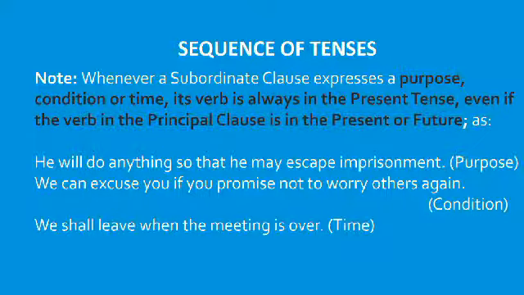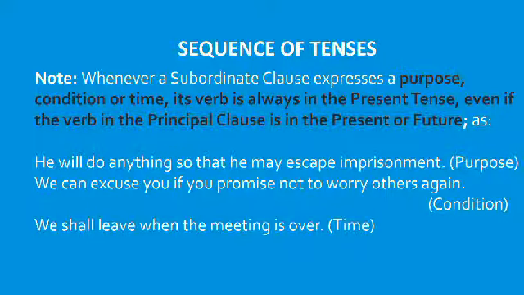For example, he will do anything so that he may escape imprisonment. It shows a purpose. He will do anything, that is the principal clause. And so that he may escape imprisonment, it shows a purpose. So the subordinate clause expresses a purpose. Let us see the next example.